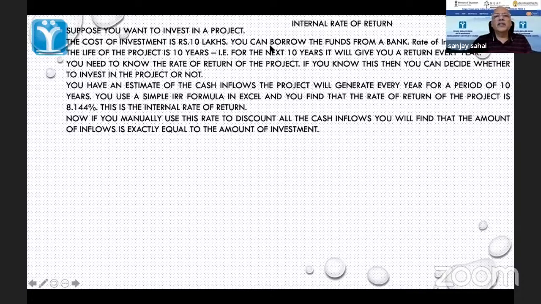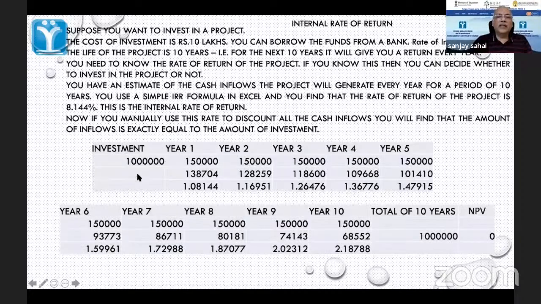So the cost of investment is 10 lakhs. You can borrow funds from a bank. Rate of interest is 9%. Life of the project is 10 years. And what I have done here is I have actually discounted it. That exercise that we did in the previous slide, where I showed you minus 10, 1.5, 1.5, 1.5 inflows. Here I have done it just to show you that even if you do it manually, you will end up with this.